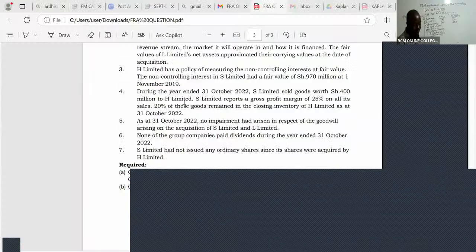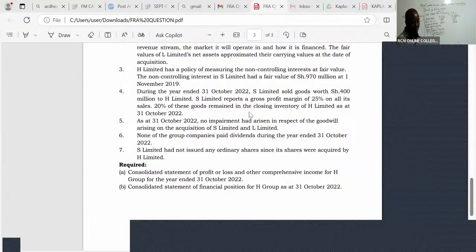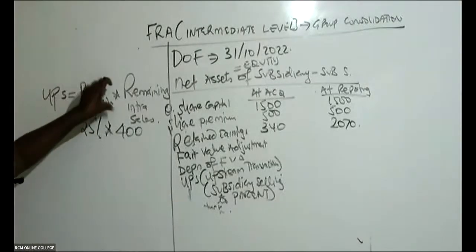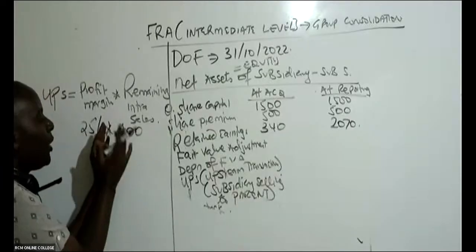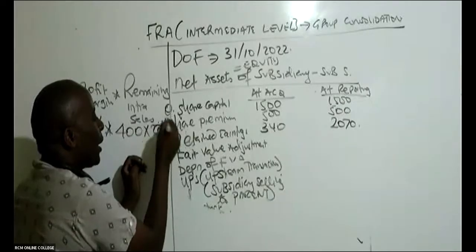Ladies and gentlemen, please listen. S Limited sold goods worth 400 million to H Limited, reporting a gross profit margin of 25% on all its sales. 20% of these goods remained in closing inventory. Remember, this is profit margin times remaining intra sales. So out of these 400 goods sold by S to H, we still had 20% left.